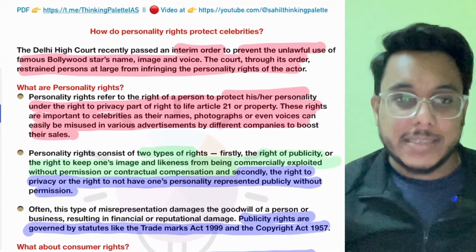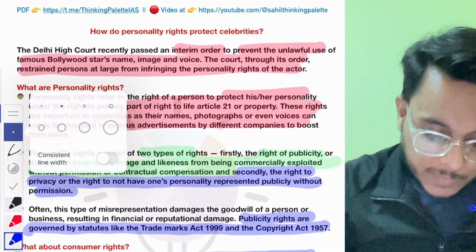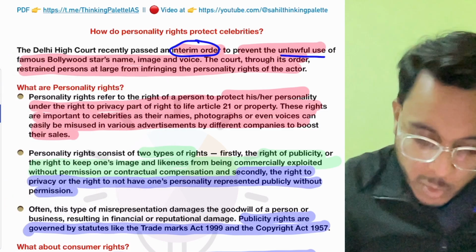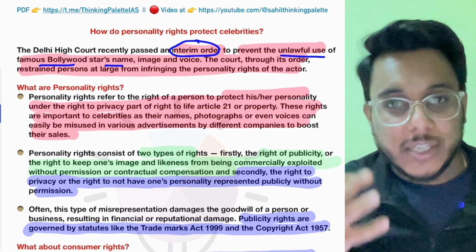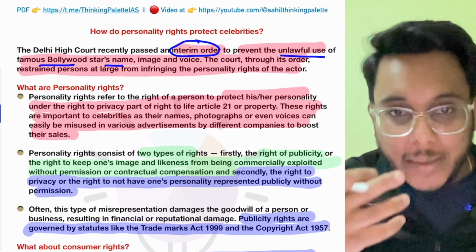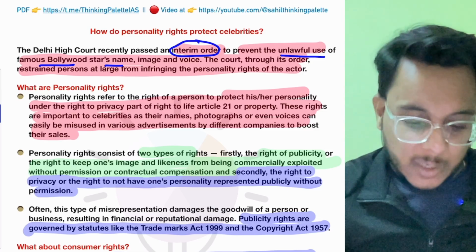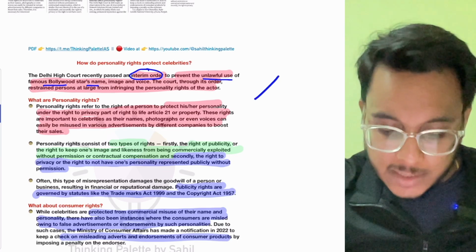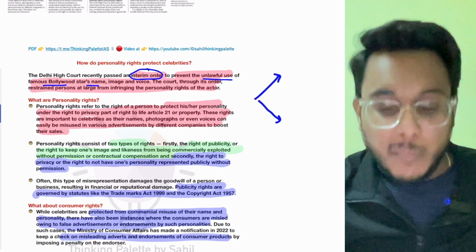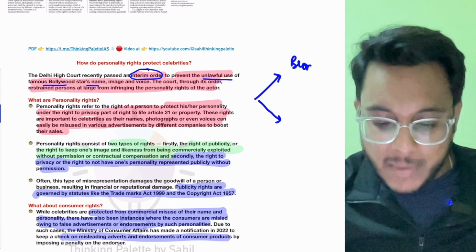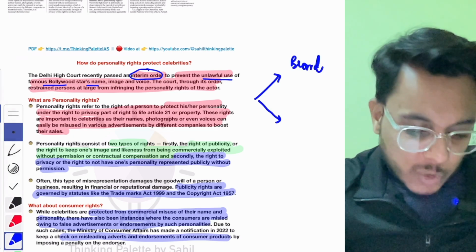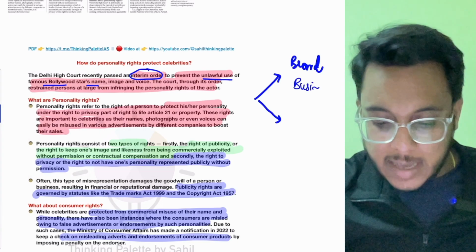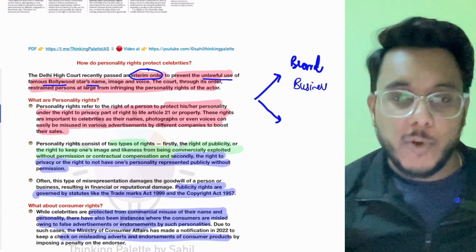So basically, guys, recently the Delhi High Court has passed an interim order to prevent the unlawful use of the famous Bollywood stars' names, their image, their voice, their personality. Now understand this particular thing, guys. Many times you might have seen that many brands and businesses are using the images of Bollywood celebrities, using the photographs of celebrities.